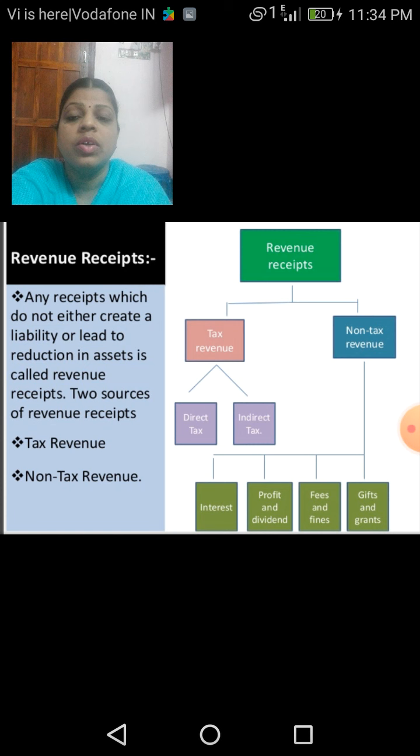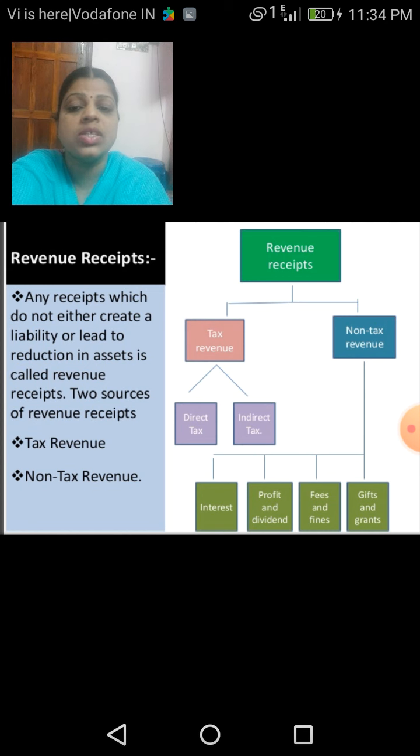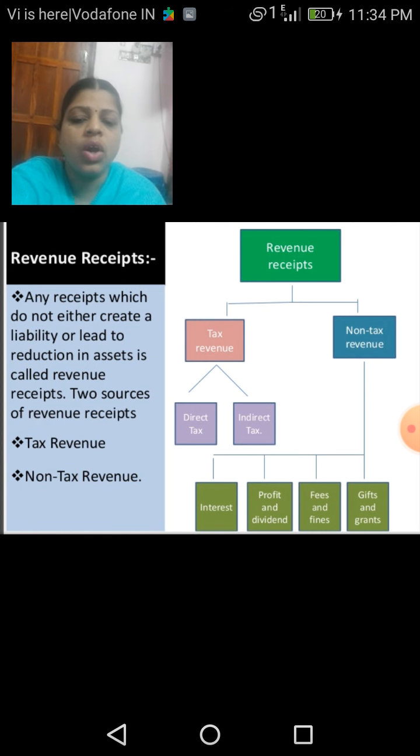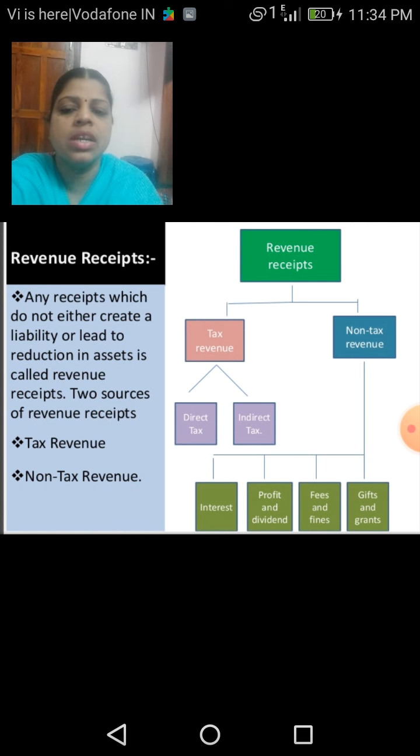In this video session, we'll discuss the revenue receipts earned by the government. We have already discussed the capital receipts of the government. Revenue receipts means any receipts which do not either create a liability or lead to a reduction in assets.